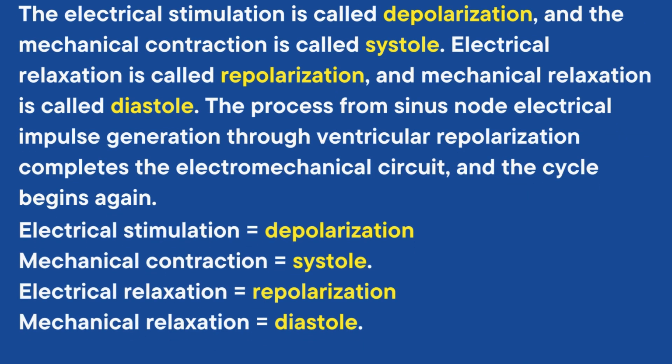The electrical stimulation is called depolarization and the mechanical contraction is called systole. Electrical relaxation is called repolarization and the mechanical relaxation is called diastole. The process from sinus node electrical impulse generation through ventricular repolarization completes the electromechanical circuit and the cycle begins again.